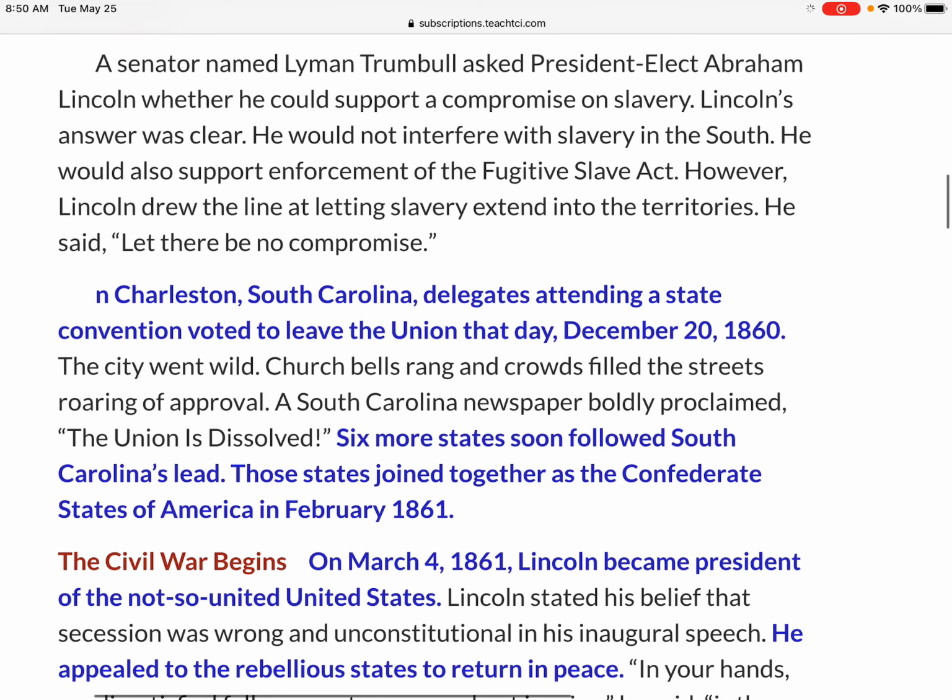A senator named Lyman Trumbull asked President-elect Abraham Lincoln whether he could support a compromise on slavery. Lincoln's answer was clear. He would not interfere with slavery in the South. He would also support enforcement of the Fugitive Slave Act. However, Lincoln drew the line at letting slavery extend into the territories. He said, "Let there be no compromise."